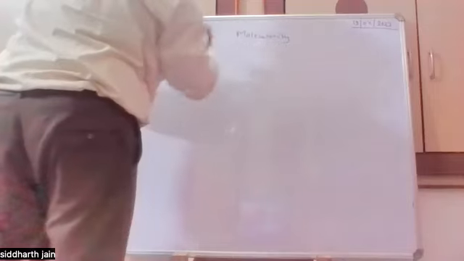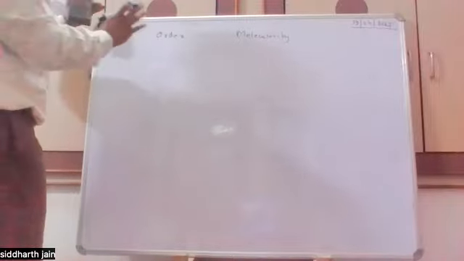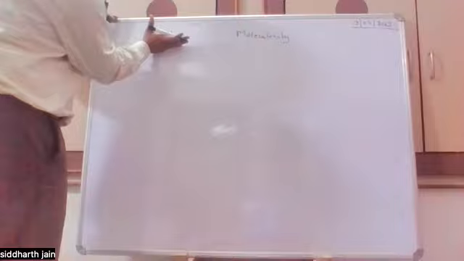Yes, good. What is the difference between order and molecularity? Order of reaction and molecularity? Sir, order is defined as the sum of the powers of the terms of the concentration in the rate law.